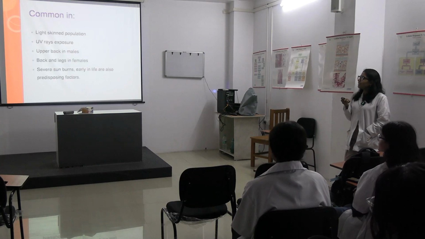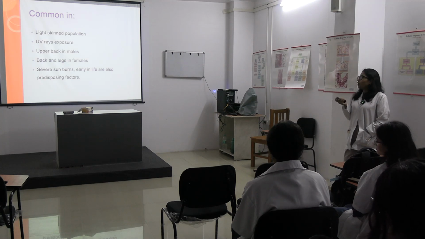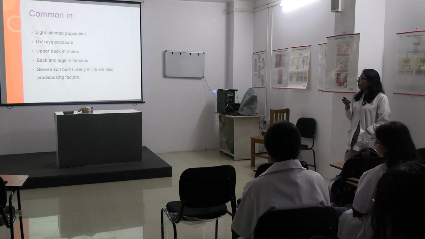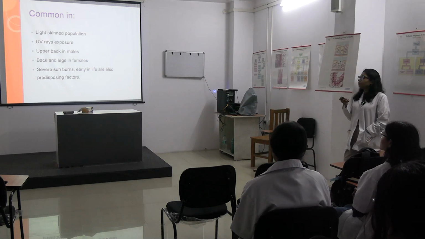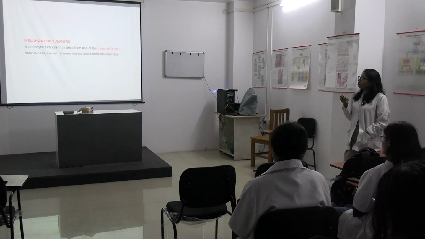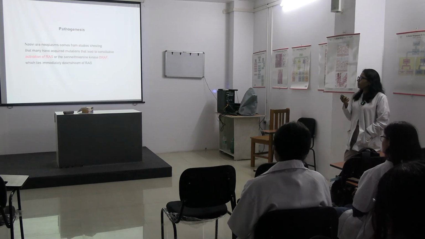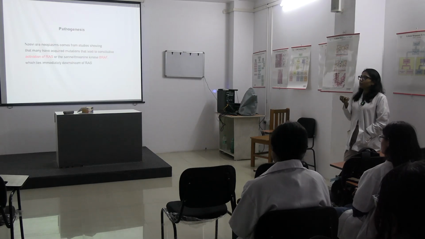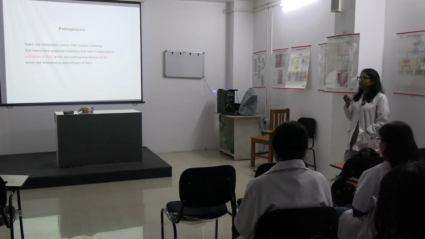Now, coming to melanoma. Again, in light-skinned population, more common. There can be a history of UV ray exposure, upper back in males, back and legs in females. These are the common sites. There are other melanocytic tumors also. You know about nevi.